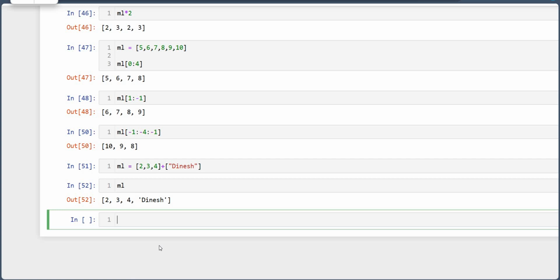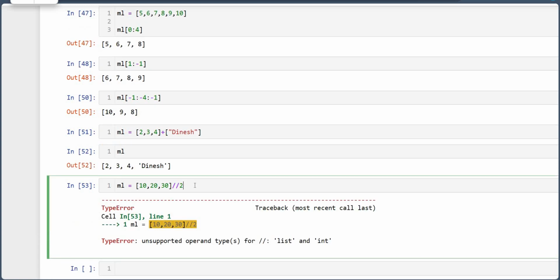So this is the importance of list. Hope you have understood what the list is and how it works. Suppose you do ml is equal to 10 comma 20 comma 30, and now do divide by 2, it gives an error. I have not told you the operators yet. We'll discuss later why it is giving the error. In the next to next lecture we will discuss the operators and everything.